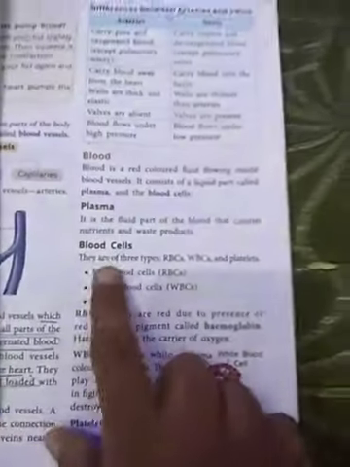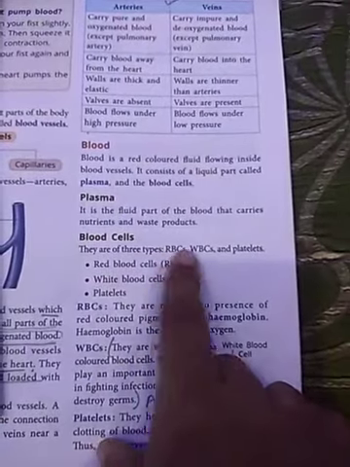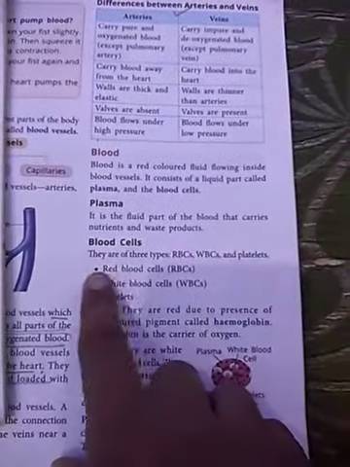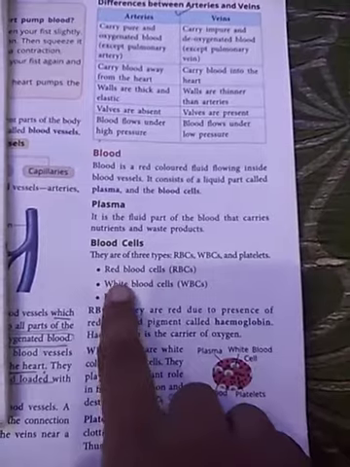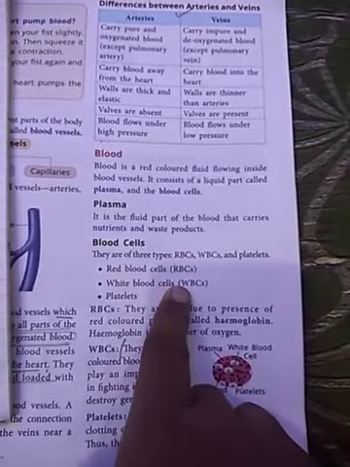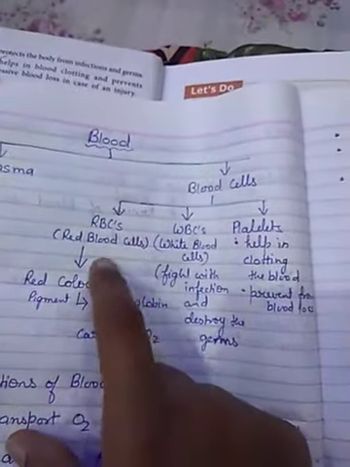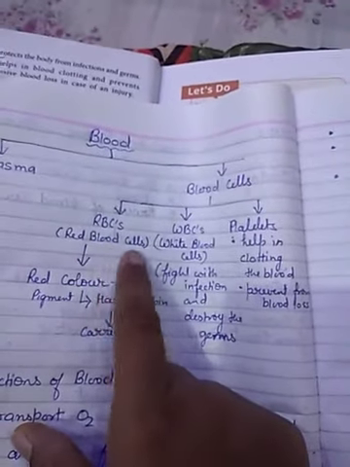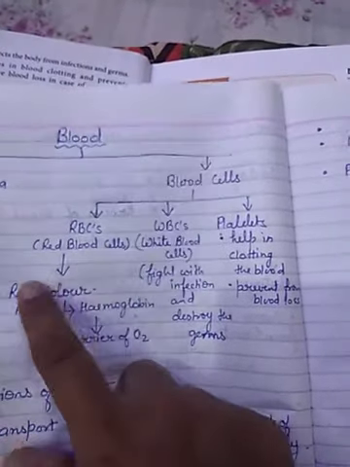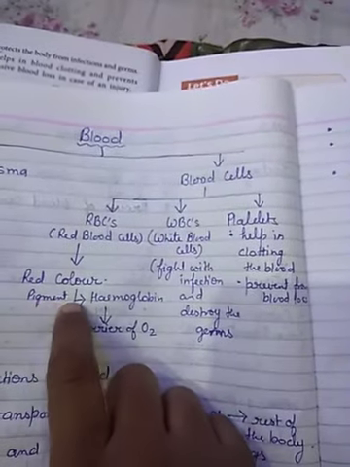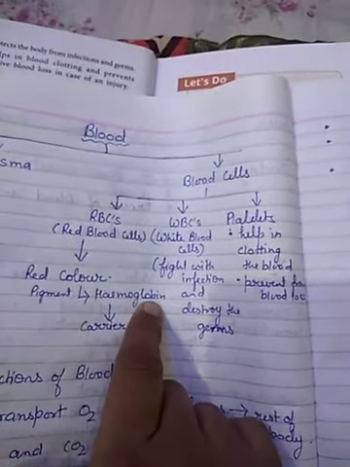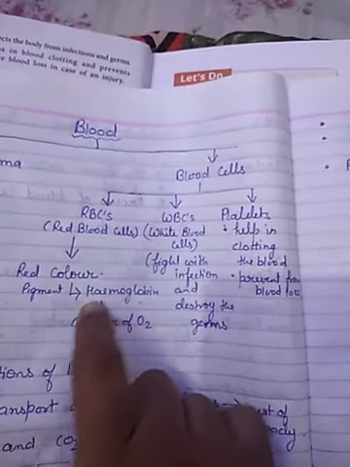And the second part is blood cells. They are of three types: RBCs, WBCs, and platelets. RBCs means red blood cells, WBCs means white blood cells, and platelets. Red blood cells are of red color. From where is this red color coming? One pigment is there, called hemoglobin, which gives red color to the RBCs.